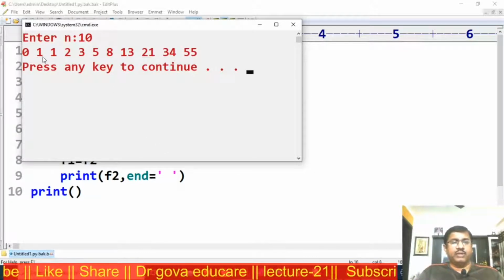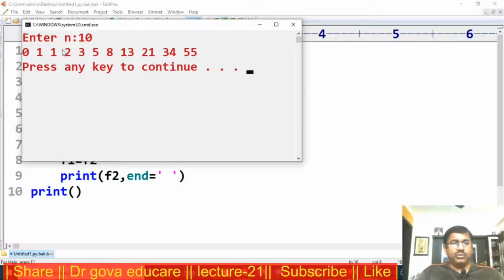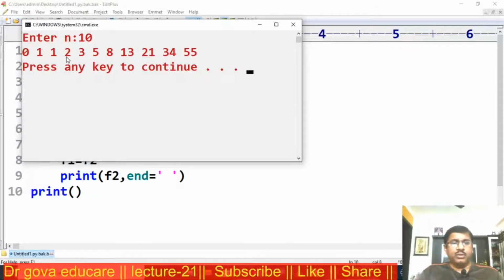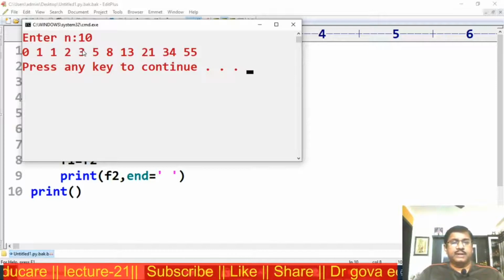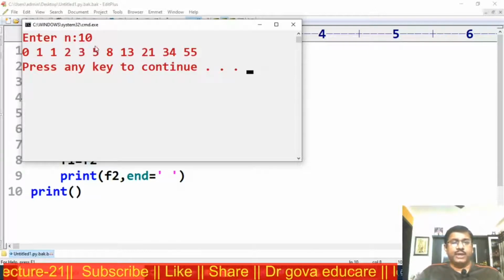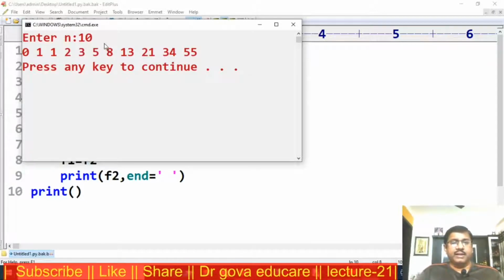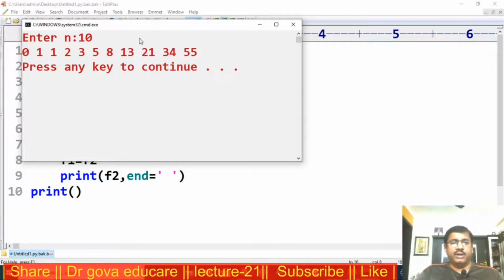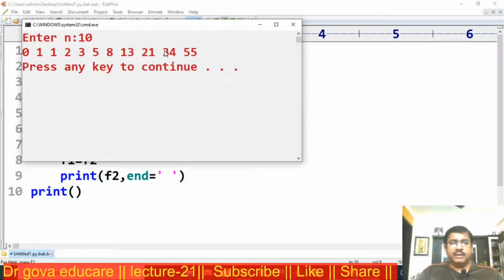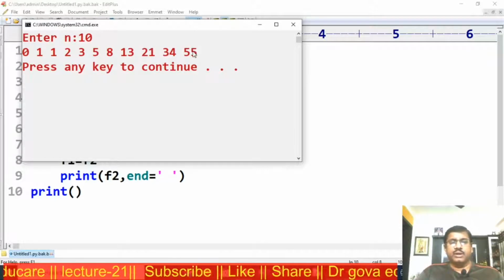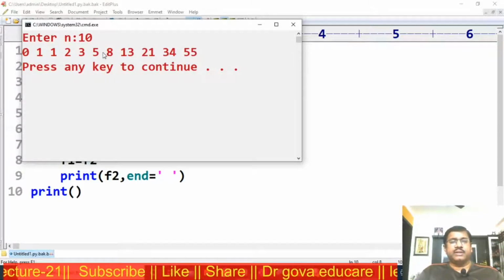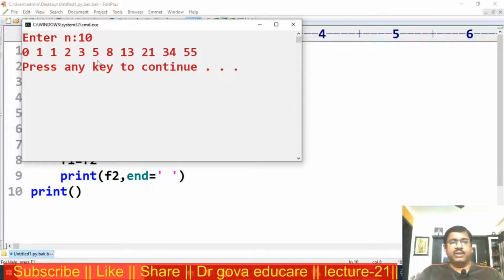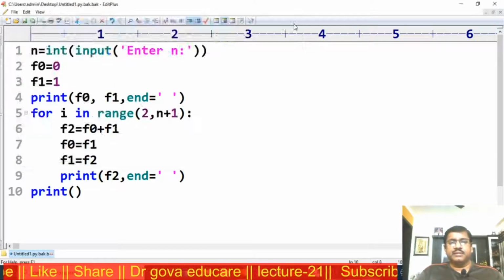Initially 0, 1, add these two, 1, 1 plus 1, 2, 2 plus 1, 3, 3 plus 2, 5, 5 plus 3, 8 plus 5, 13 plus 8, 21 plus 13, 34 plus 21, 55. This is the Fibonacci sequence up to 10 numbers.